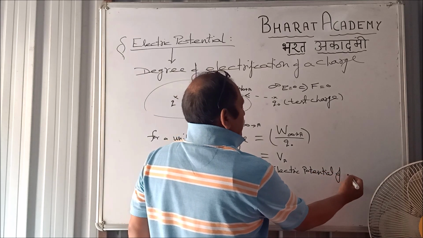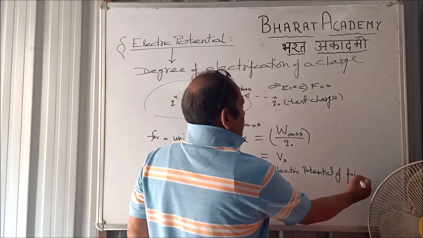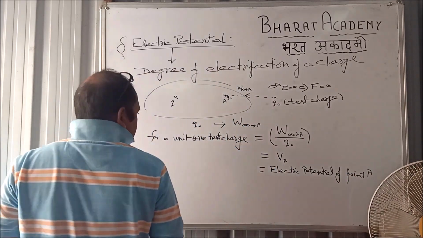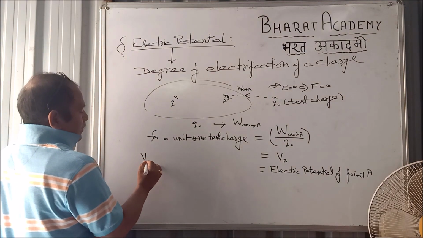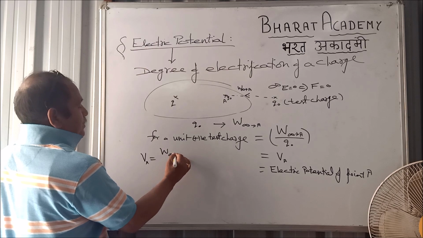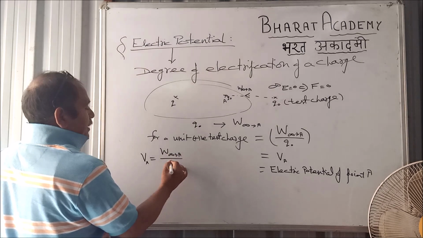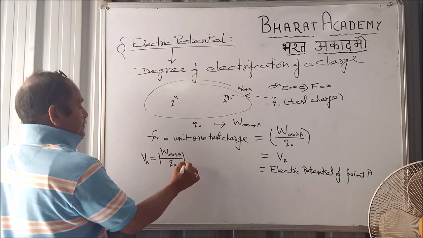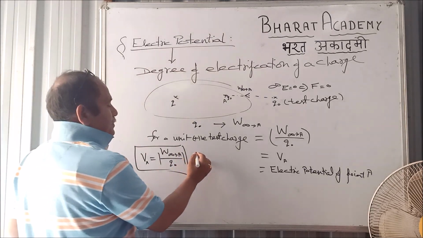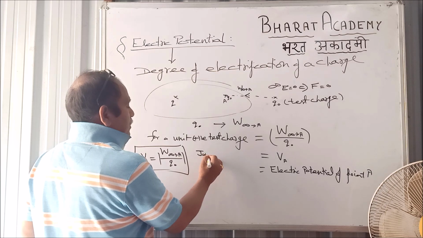of point A. How to define it? What we got? VA as W infinity to A via Q0. Unit of W as usual, Joule.